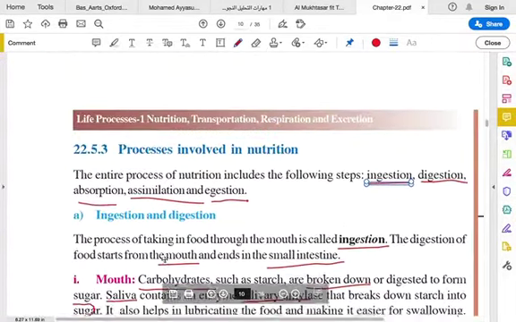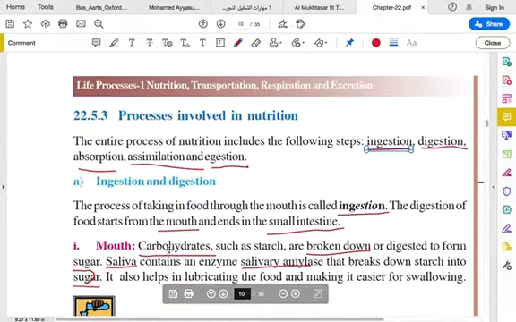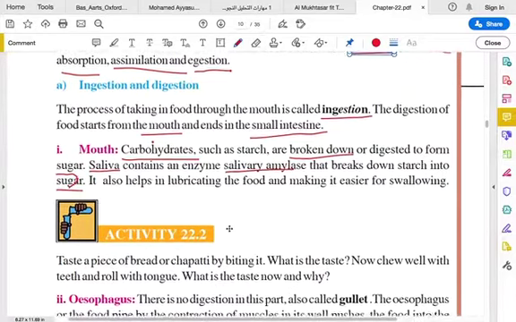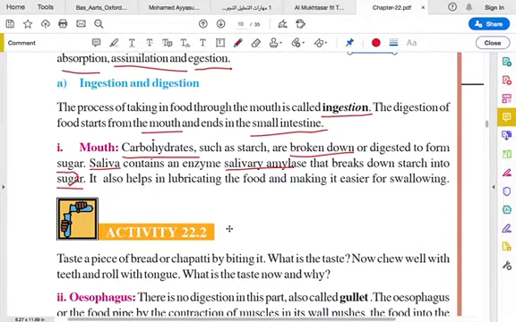And what is the other function? It also helps in lubricating the food and making it easier for swallowing. We have saliva in our mouth. Lubricating is basically to make the process of swallowing easy, okay, smooth. That's what is called lubricating.